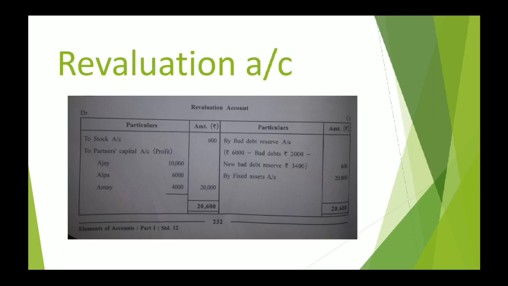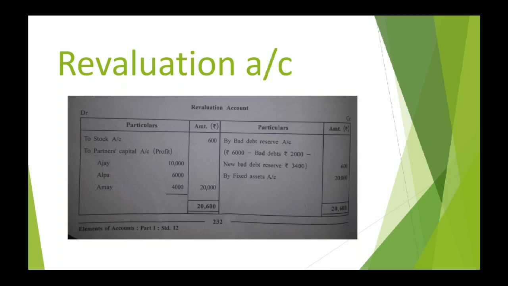On the credit side, you have 600 plus 20,000, which is 20,600. 20,600 minus 600. I request you all, please ignore any of the noise arising in the background. So the balancing figure is 20,000, I mean the amount of difference.